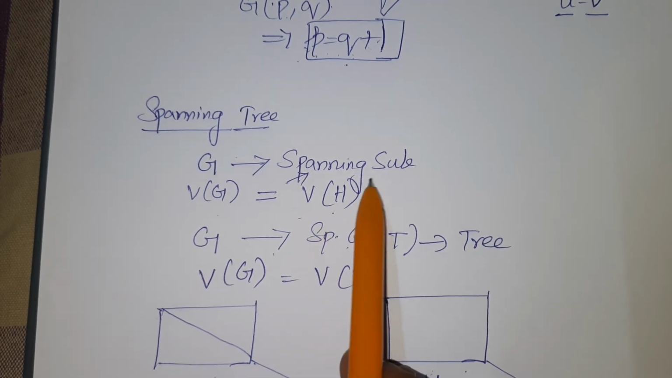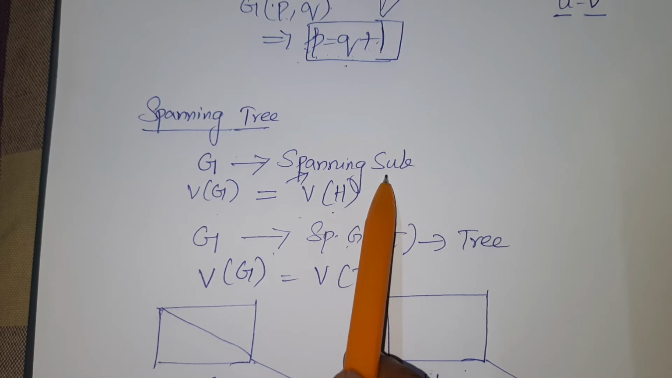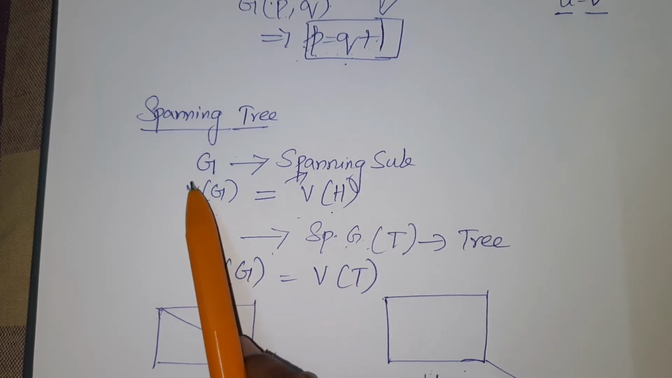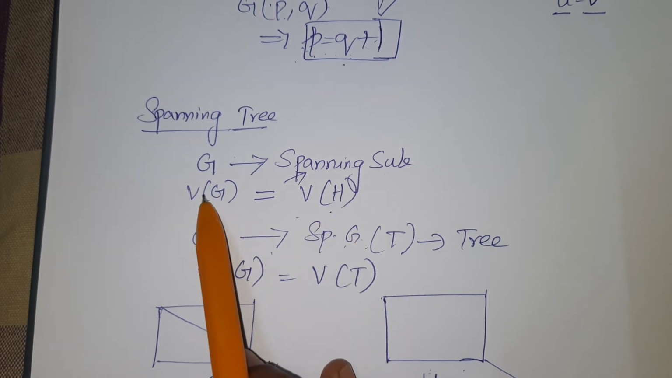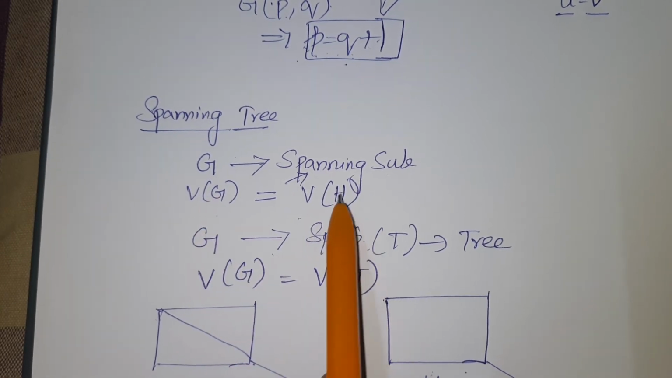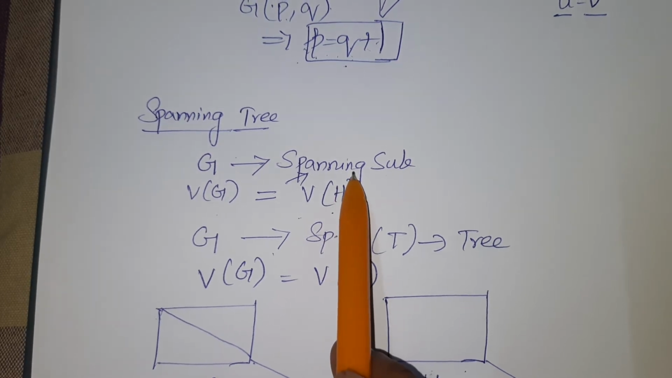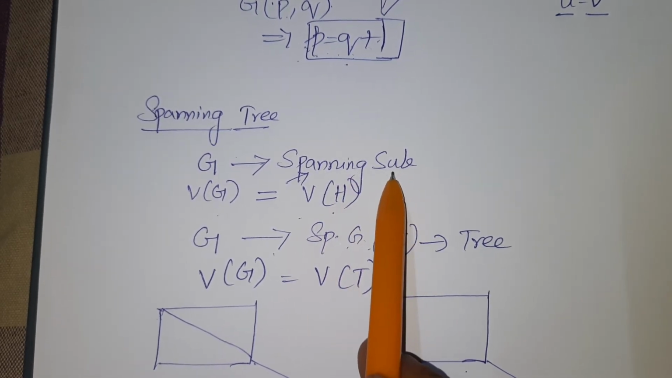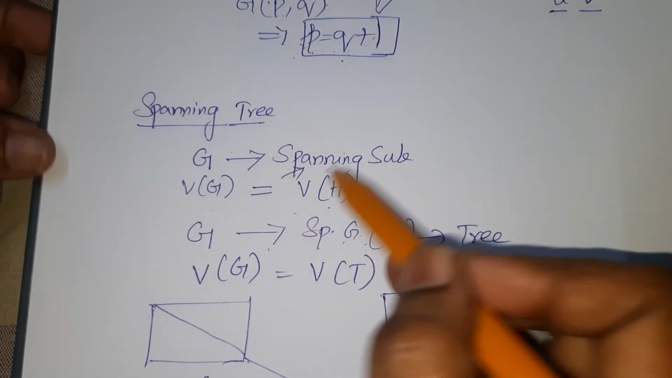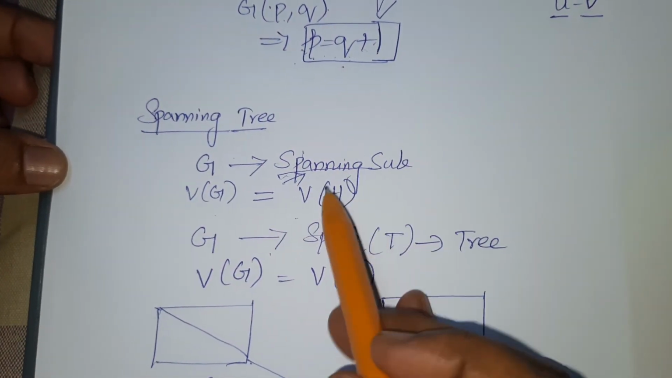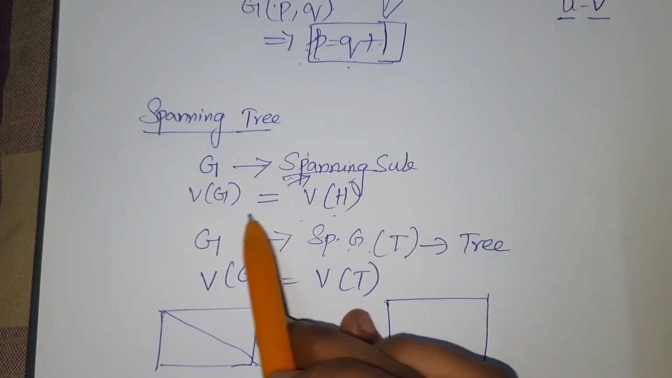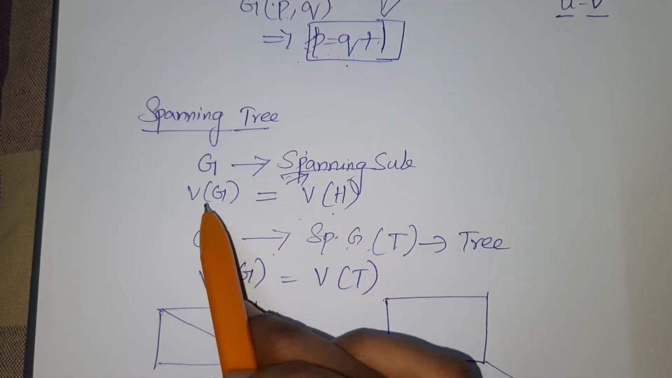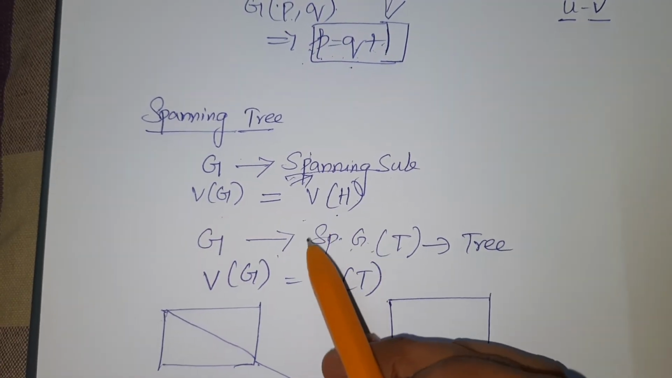That means in the deriving subgraph, the edges may be present or not present with respect to a main graph G, but the total number of vertices which are present in the main graph must be there in the subgraph also. Only then such a graph will be called a spanning subgraph. So in short, the moment we see the word spanning, it means the number of vertices in the main graph and the deriving subgraph will remain the same. That is why we say V of G is equal to V of H.